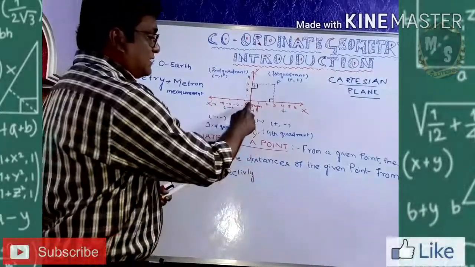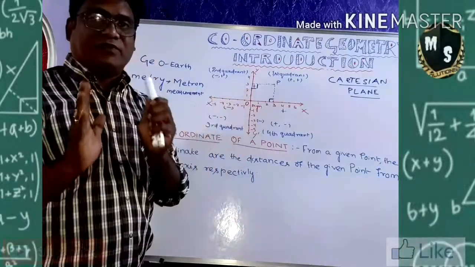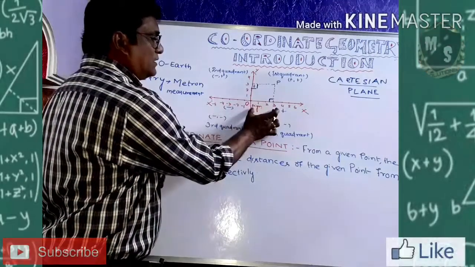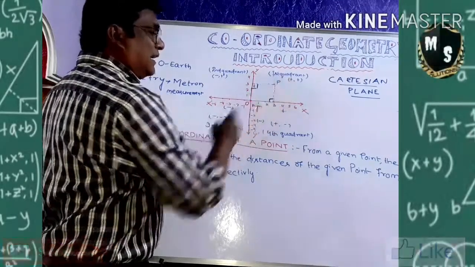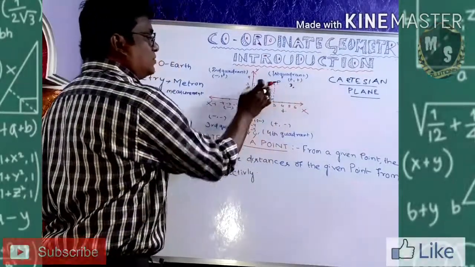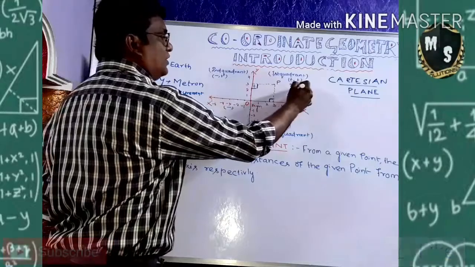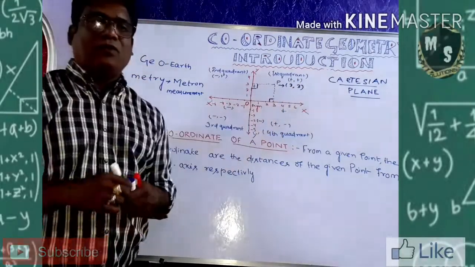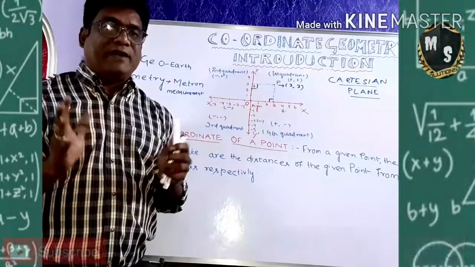So, what is the x distance? All the distances will be measured from the origin. So, what is your origin? Here. So, from here to here, what is the distance? That is 3. 3 in what? X. So, that is 3. And the y coordinate is also 1, 2, 3. So, 3, 3. So, what is the coordinate of this point? 3, 3. Now, I hope you got an idea about coordinate.